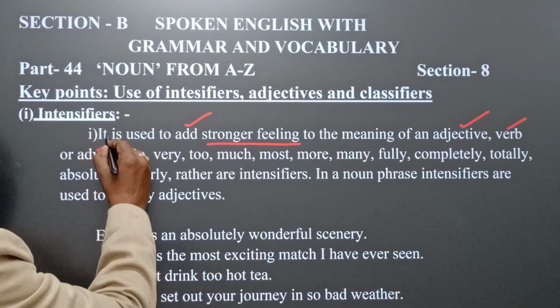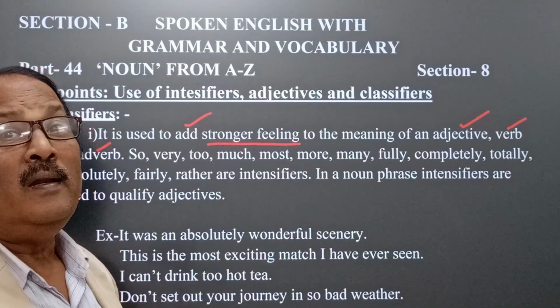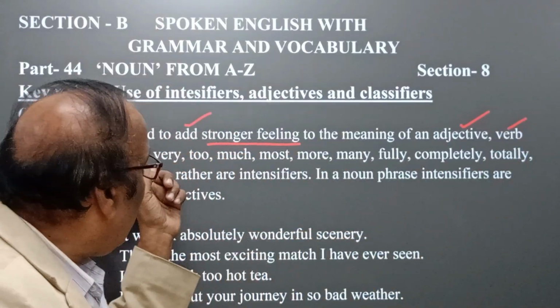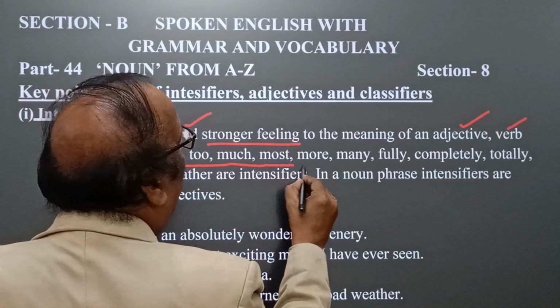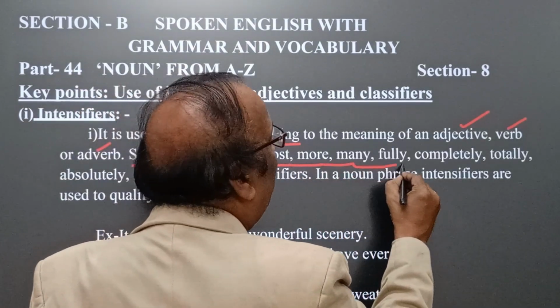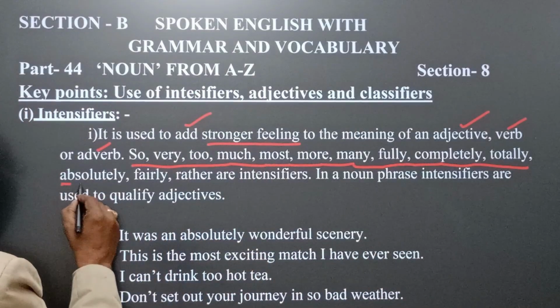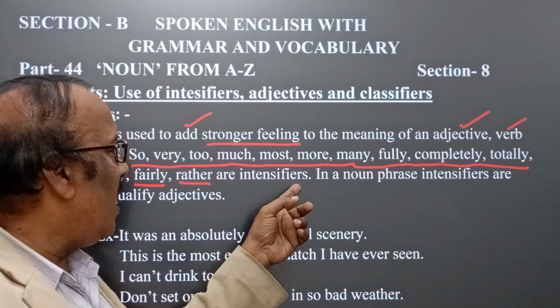Yes, so whenever we use intensifiers, definitely they modify the adjective, verb or adverb. So, very, too, much, most, more, many, fully, completely, totally, absolutely, fairly, rather are the intensifiers.